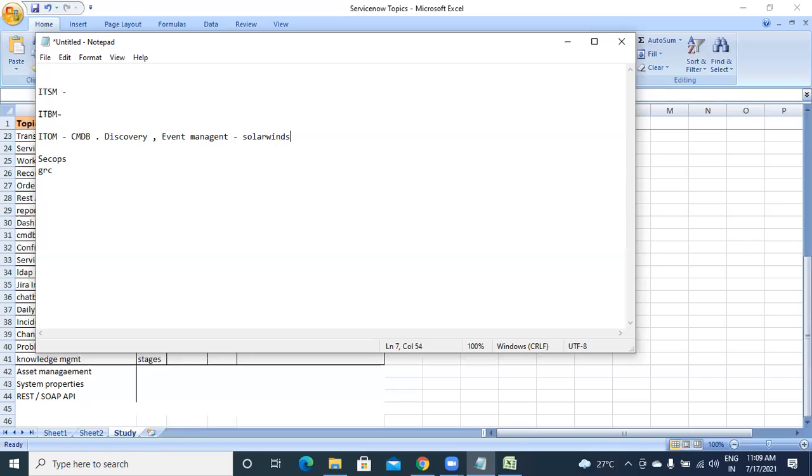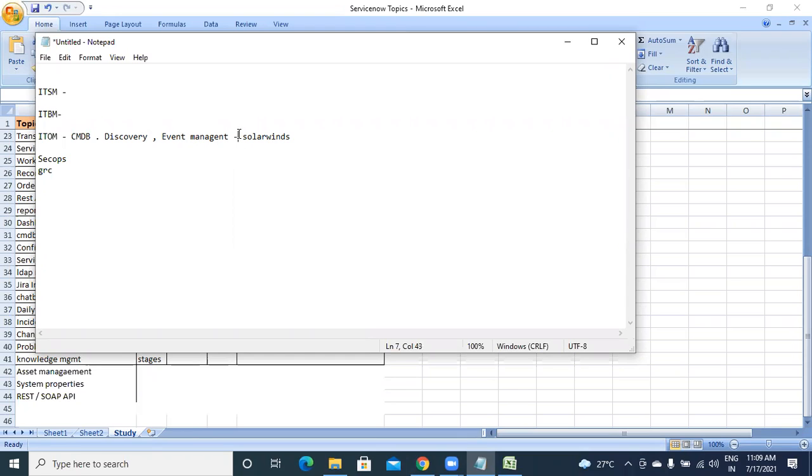Sometimes you will hear about SolarWinds. It is a tool for event management. We can configure SolarWinds on our application, and it will trigger an email whenever our application is down. We can set a limit like 2 minutes or 5 minutes, so it will run every 2 or 5 minutes. If our system is down, it will let us know. That is configured using event management and SolarWinds.